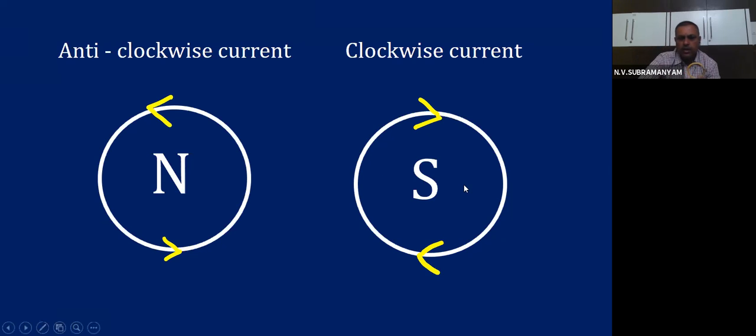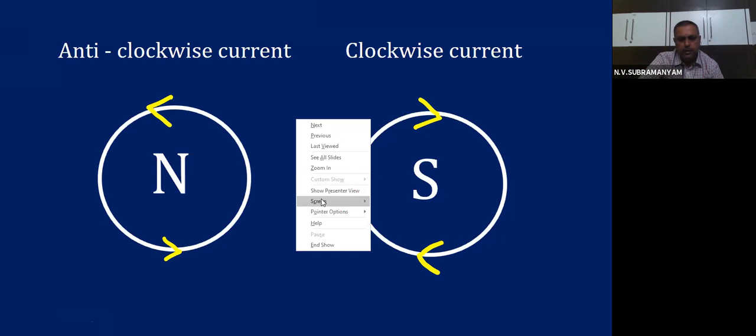Similarly, if the coil is carrying clockwise current, then front side of the coil will act as south pole, back side will act as north pole. This you can remember using one simple logic. I will tell you this. I was telling all my students.